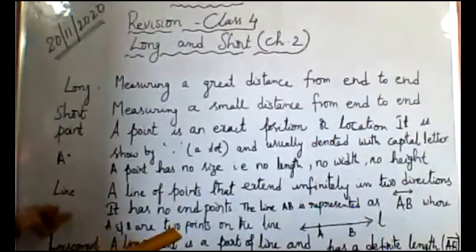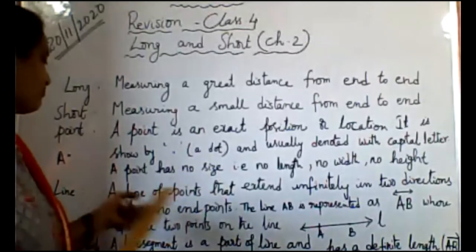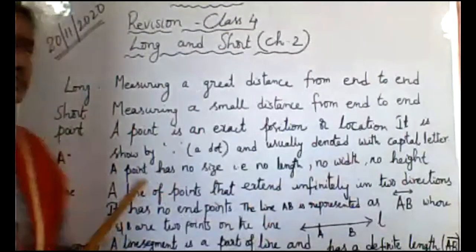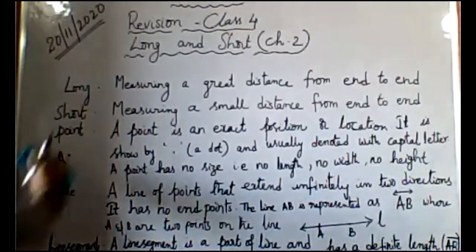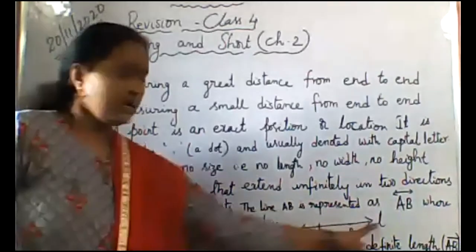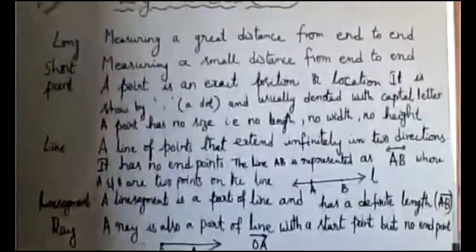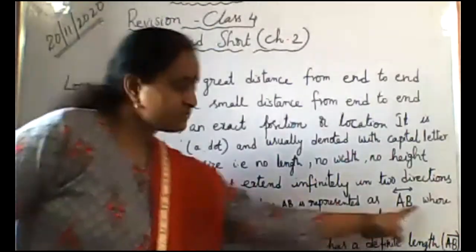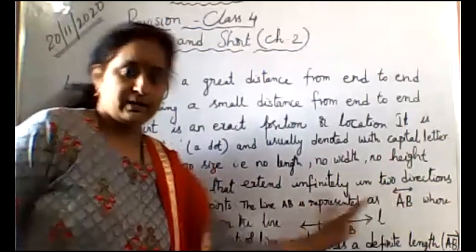Next, line. What is a line? A line is a set of points that extends infinitely in two directions. Here we have a line L. This line is going this way and this way, in both directions moving infinitely.